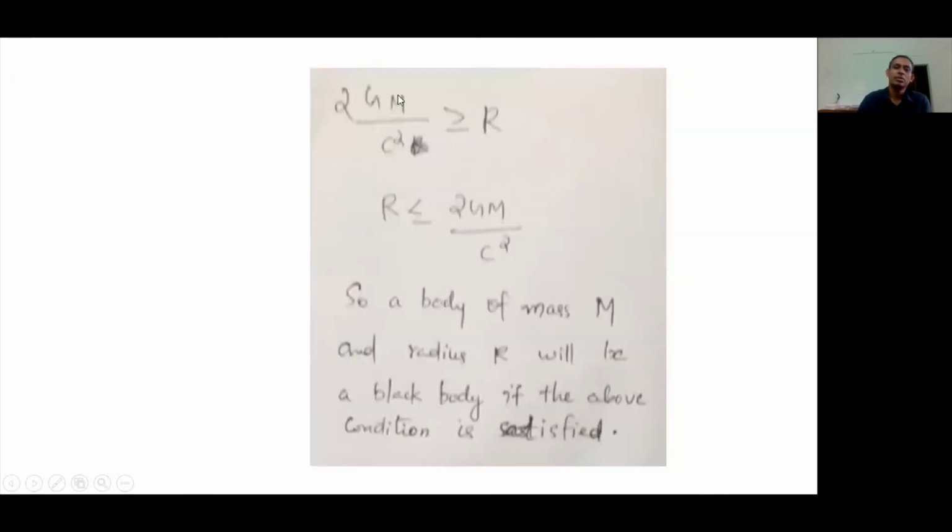From that I can write 2GM by c square is greater than or equal to R, or R is less than or equal to 2GM over c square. So the radius of the star, capital R, is less than or equal to 2GM over c square. A body of mass capital M and radius R will be a black hole if this condition is satisfied.